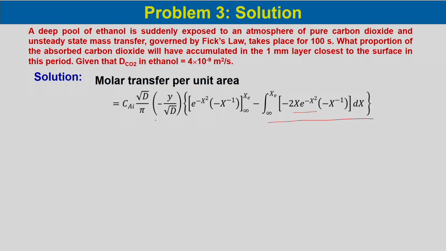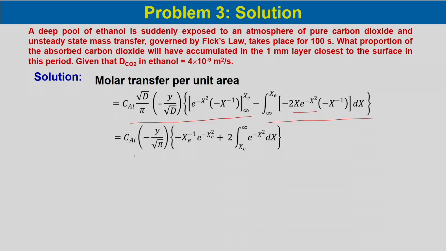So, this is the molar transfer per unit area. Now, if we simplify, C_Ai into minus y by root pi, whole into minus x_c to the power minus 1 e to the power minus x_c square plus 2 into integral x_c to infinity e to the power minus x square dx.